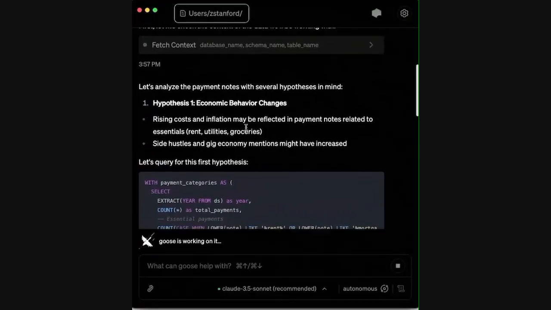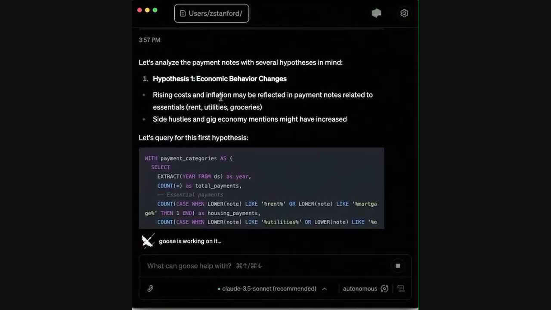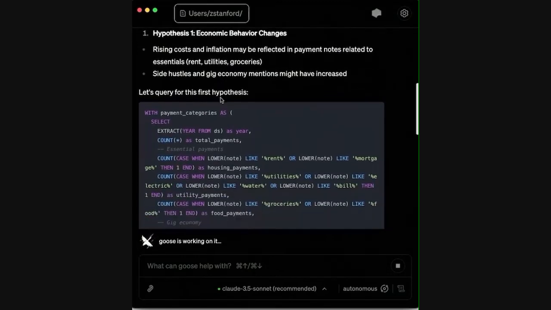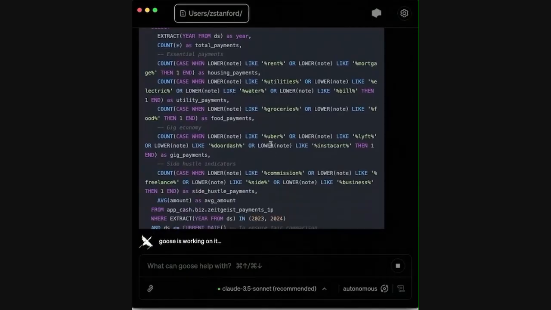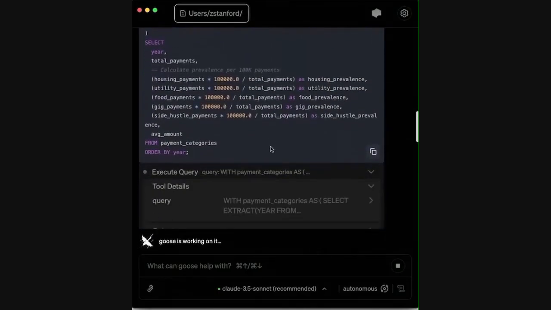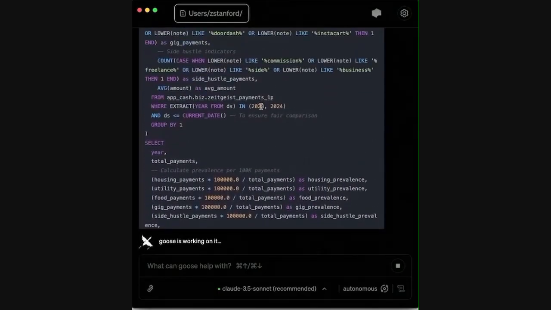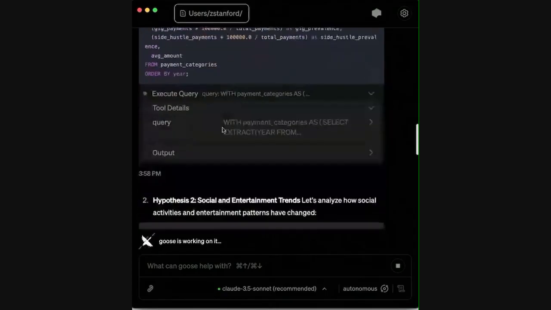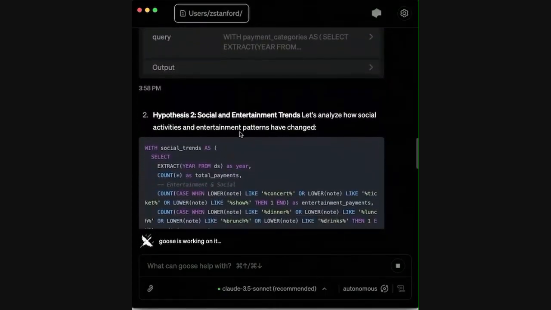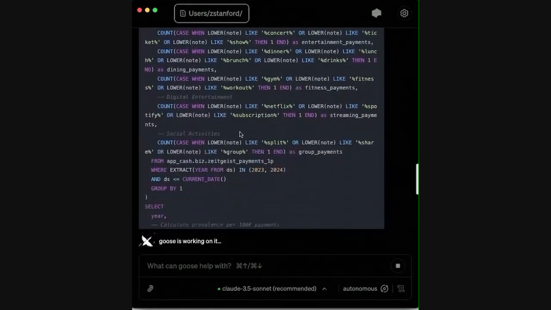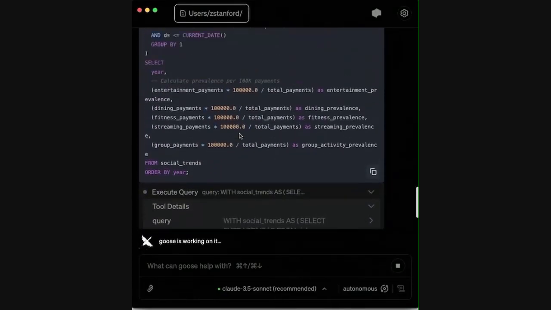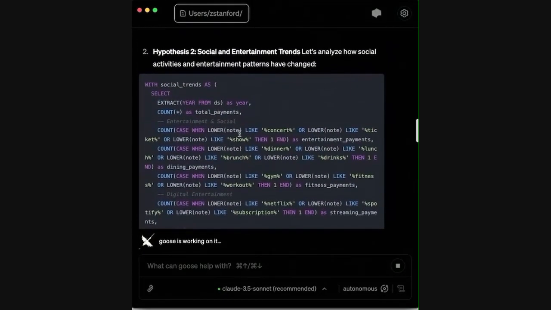It first comes up with hypothesis 1. It says, I think there's going to be changes because of inflation. So the LLM knows that inflation was a thing that happened from 2023 to 24. Let's look at the data. And it wrote the SQL. This isn't something that we had to pre-train it on. It just automatically was able to start looking into all of these ideas. And the SQL looks pretty good. It's looking at both years, does a year-over-year comparison, and has a second hypothesis: let's look at entertainment trends. And yeah, we'll let it keep thinking there for a second.